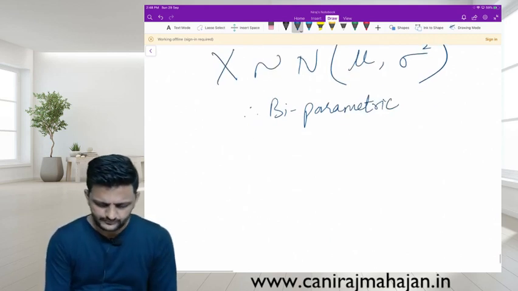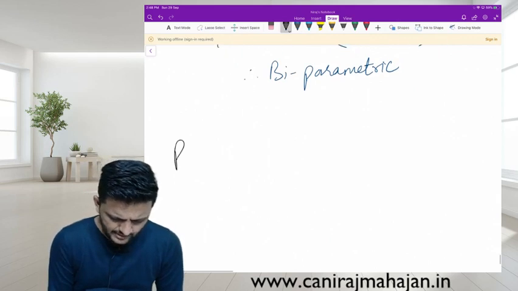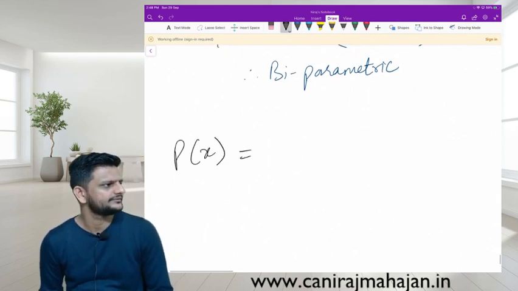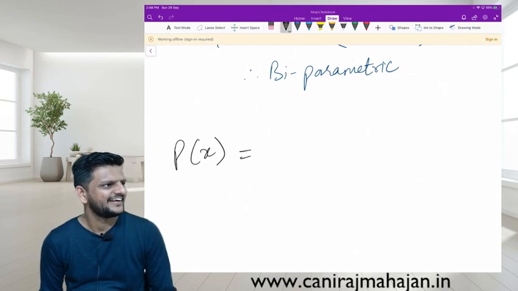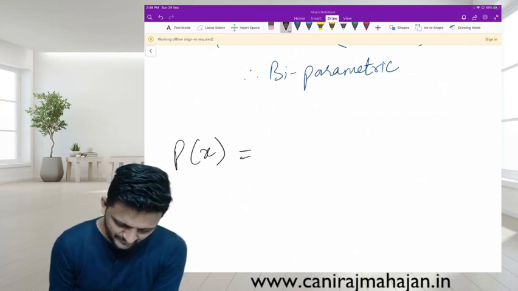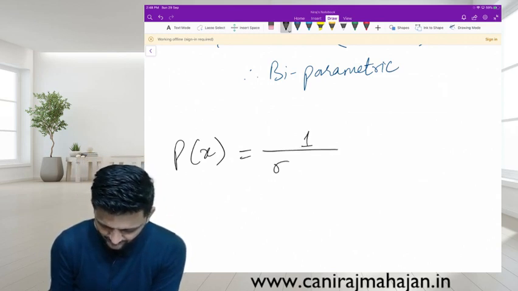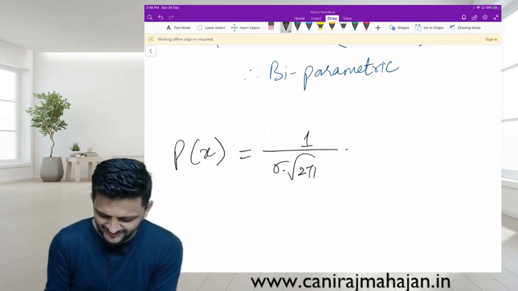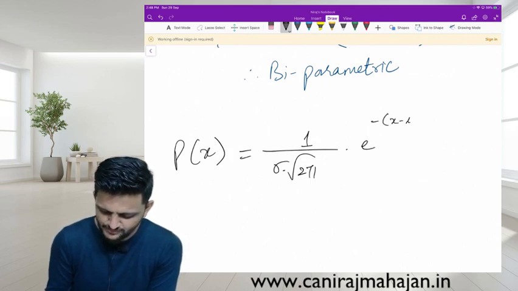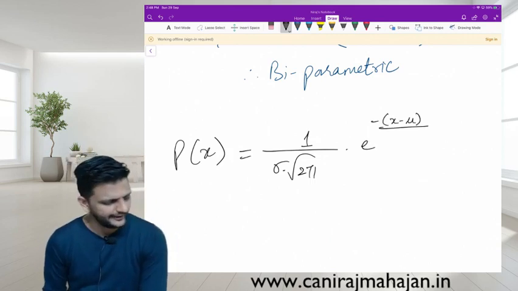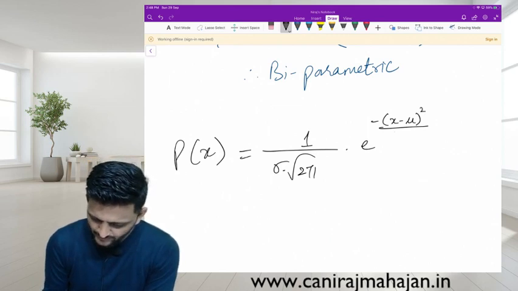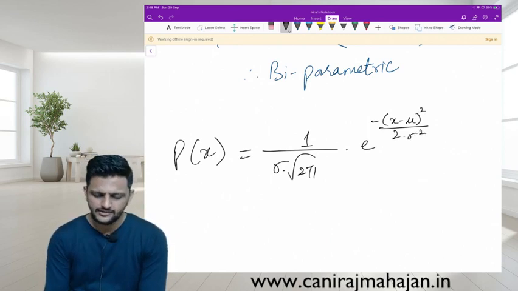Correct? Then P of x, tell me the formula. 1 upon, e raised to minus of x minus mu, the whole square, upon 2 into sigma square.